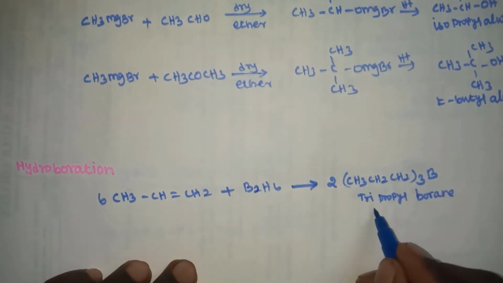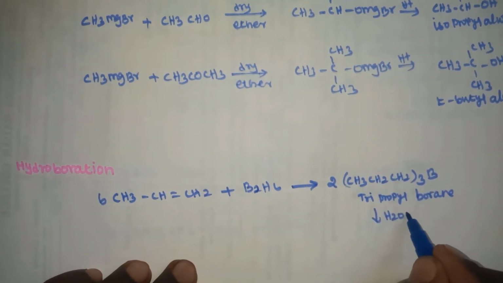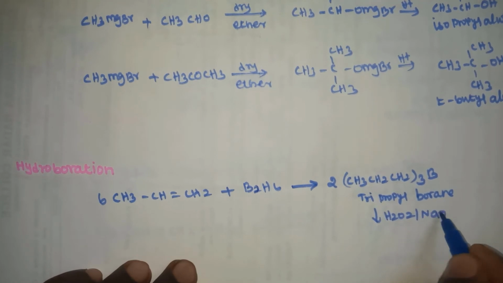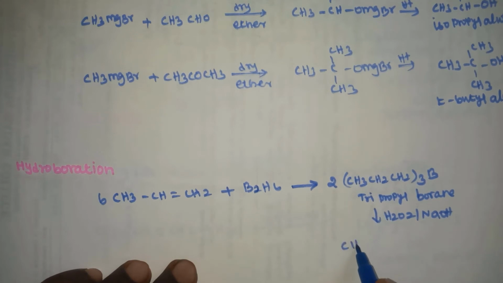This, on treatment with hydrogen peroxide and sodium hydroxide, forms n-propyl alcohol, CH3CH2CH2OH. The name of this compound is n-propyl alcohol.